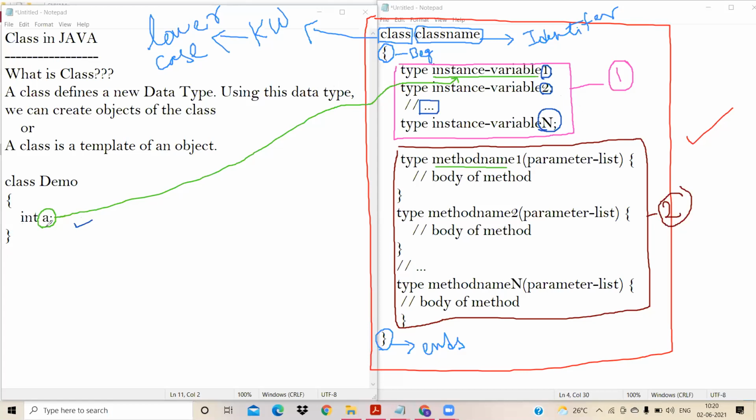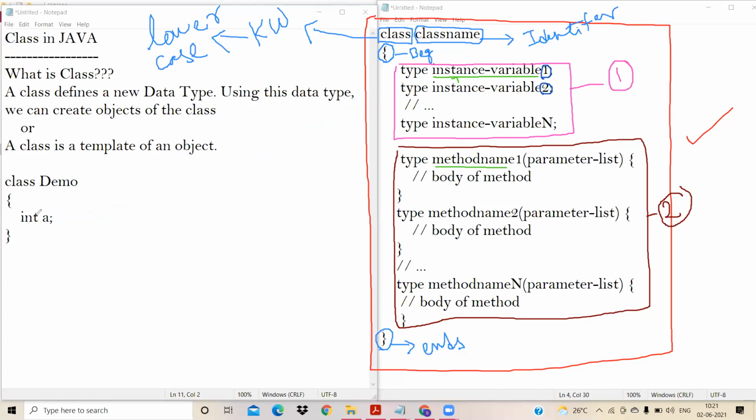So right now, one important thing to keep in mind: any variable which you declare inside a class, we call an instance variable. Let us see the syntax of the instance variable.